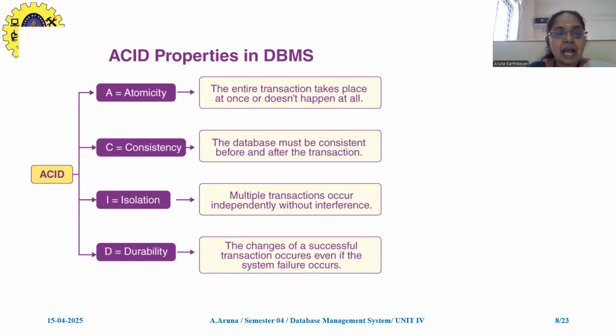The next thing is isolation. All your transactions must work independently without any interference, because here it is concurrent execution. Multiple transactions can take place at the same time, and they must not interfere with another transaction. So only we are checking the isolation property.